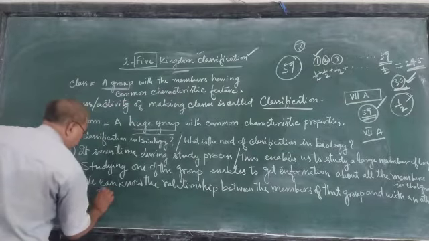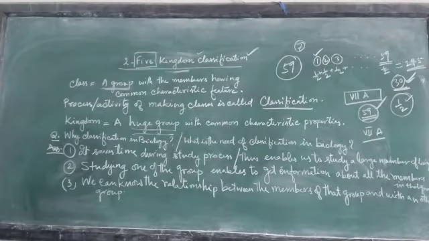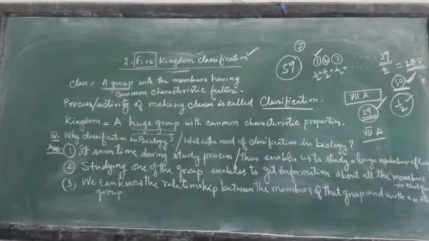We can understand it easily, right? We can understand the relationship between the different members of the group, right?